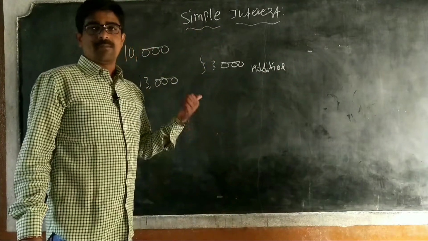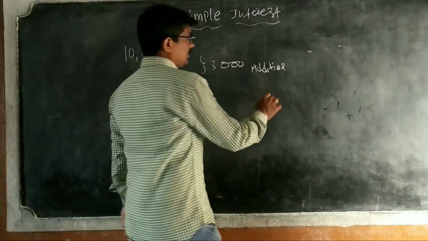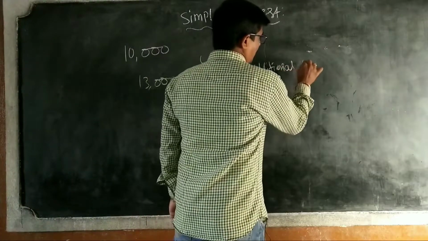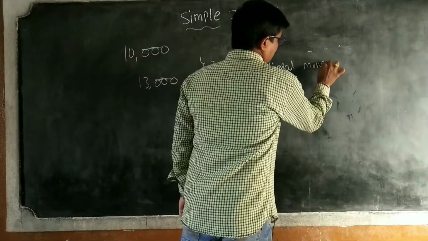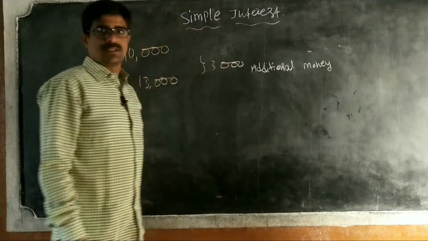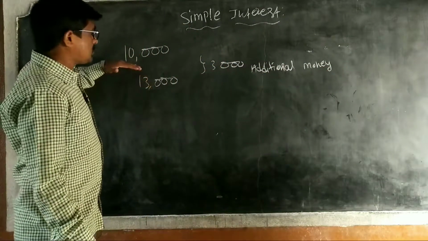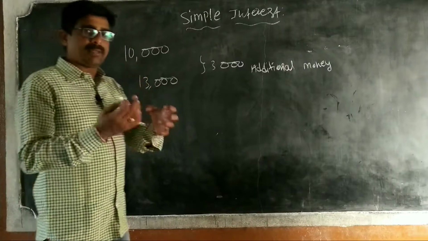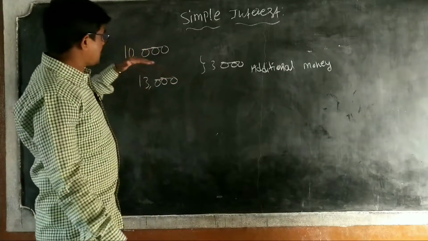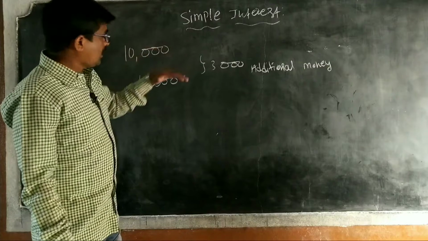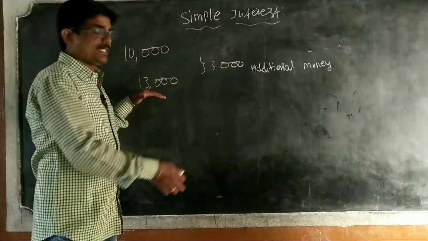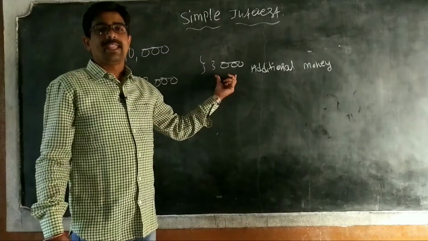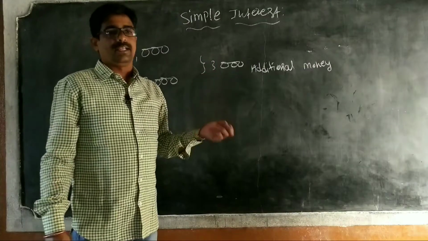This additional money is called interest. This is principal. Whenever I am taking money from the bank, that is principal. The total money we are paying is the amount. This is called interest.